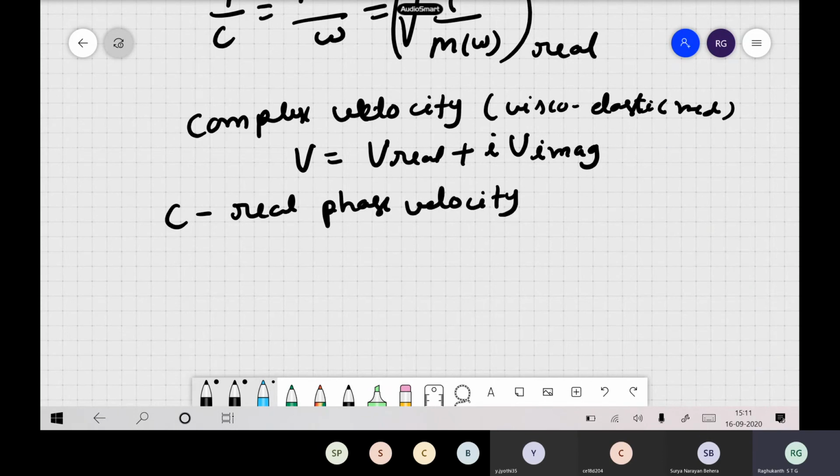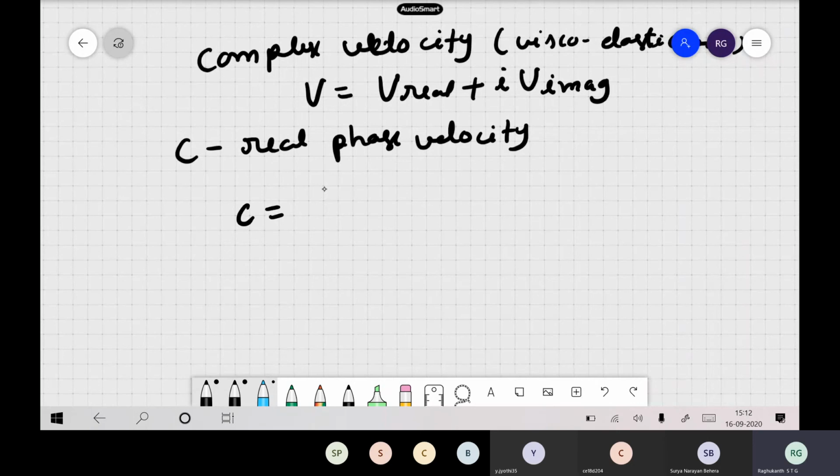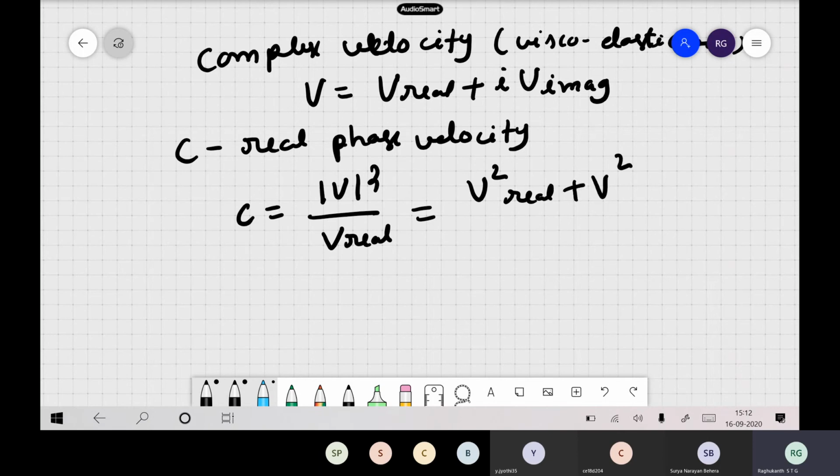Okay. So you can obtain the relation also. So one can show that c is v square by v real also. Okay, you can do some algebra here and there, you follow, right? One can also write like this: v square real plus v square imaginary by v real portion. Okay, so this is how the phase velocities look like in our medium also.